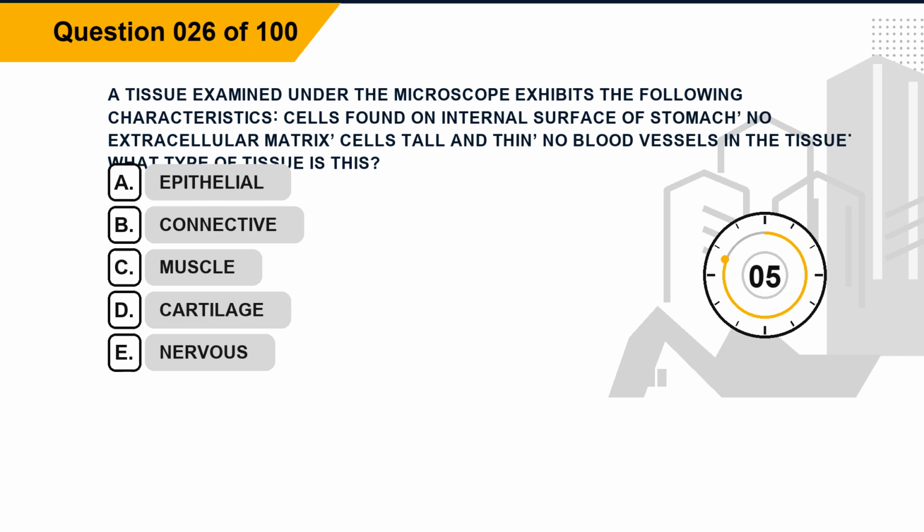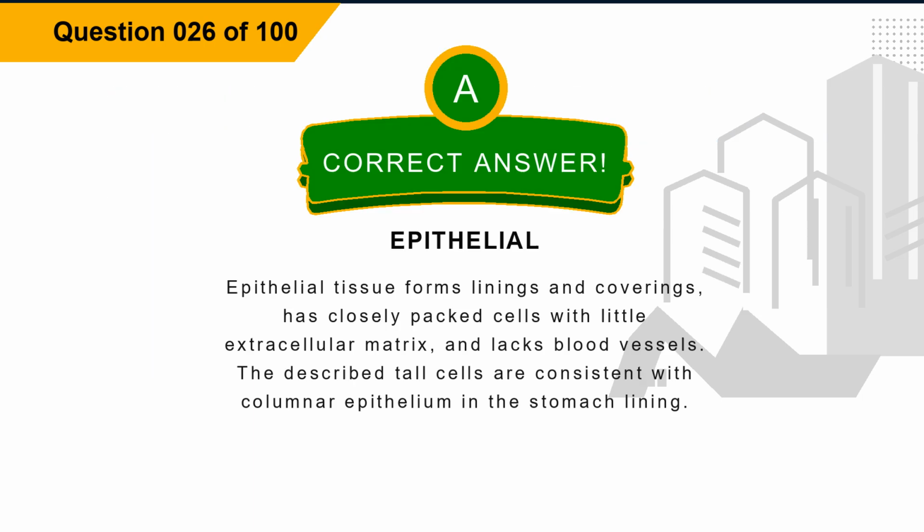Option C, muscle. Option D, cartilage. Option E, nervous. The correct answer is option A, epithelial. Explanation: epithelial tissue forms linings and coverings, has closely packed cells with little extracellular matrix, and lacks blood vessels. The described tall cells are consistent with columnar epithelium in the stomach lining.